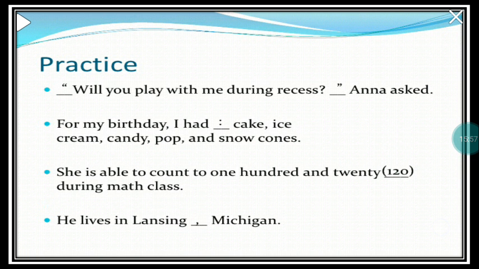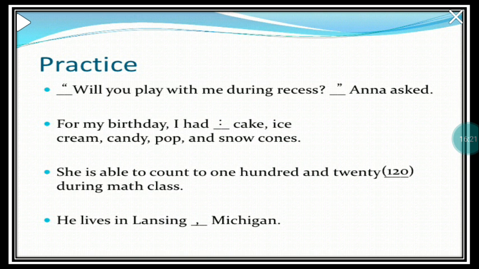Will you play with me during recess? Anna asked. So this is direct speech. Whatever that person Anna spoke is put within inverted commas or quotation marks, and then you put a question mark and close the inverted commas.